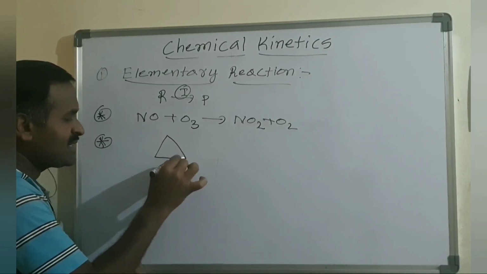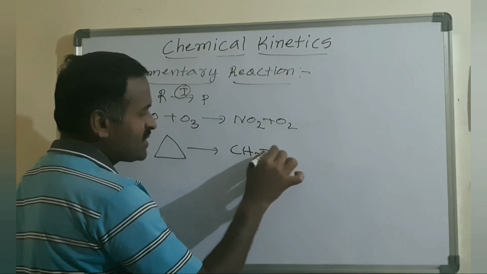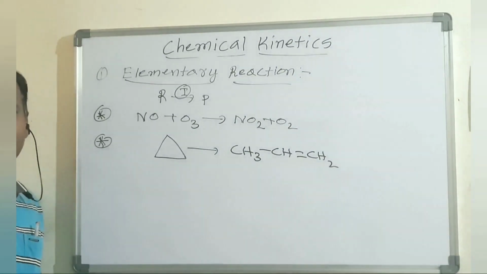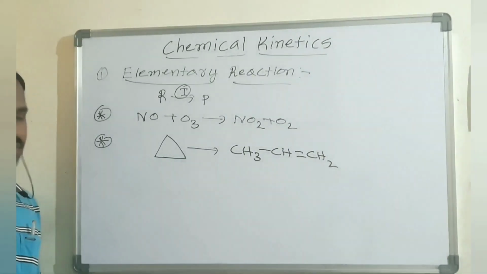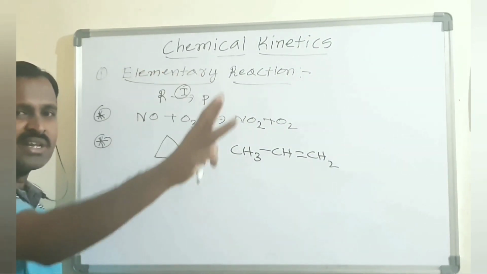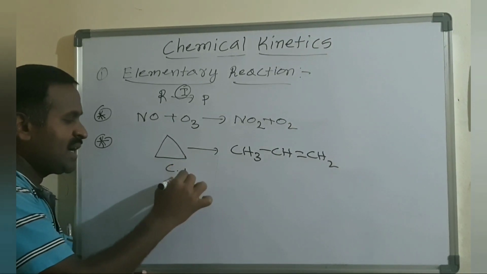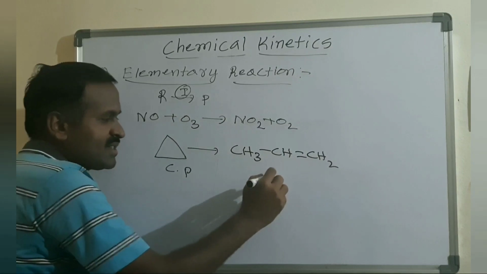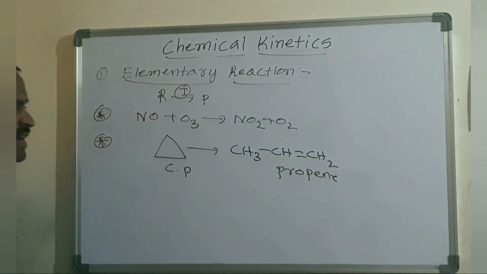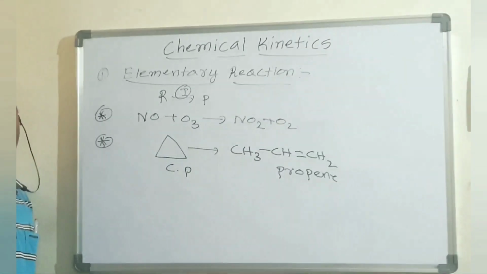Cyclopropane, and it can convert into simply propene, CH3CH double bond CH2. This type of reaction is called a pericyclic reaction. You know that in organic chemistry nomenclature, 3 carbon atoms are compulsorily required to form a ring. 1, 2, 3, 3 carbon atoms, that is cyclopropane, and this one is 3 carbon atoms with a double bond, which is propene. This is a cyclopropane. Elementary reactions are also called elementary step reactions.